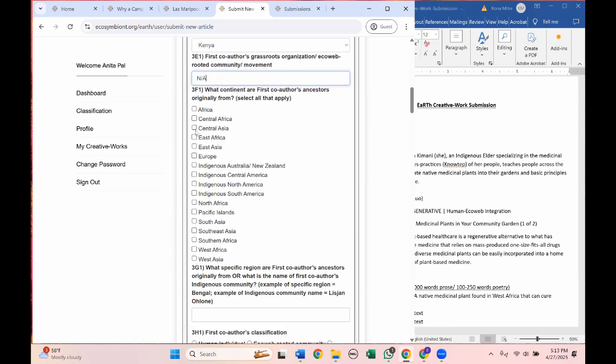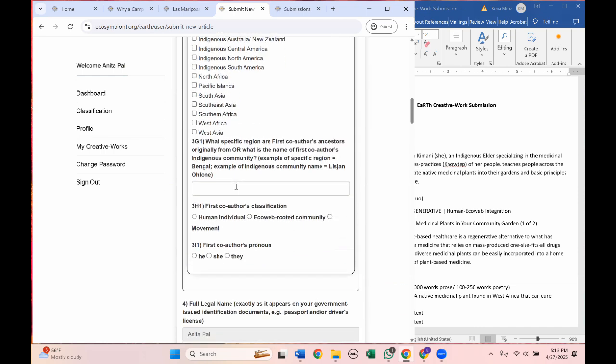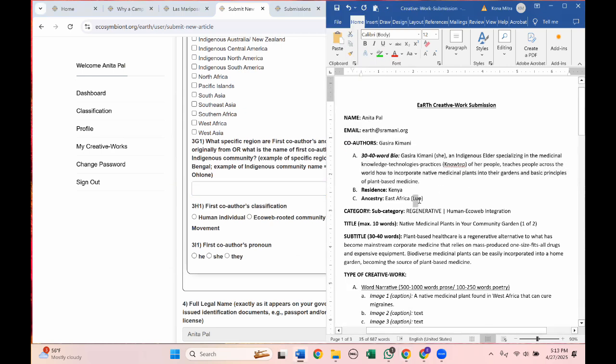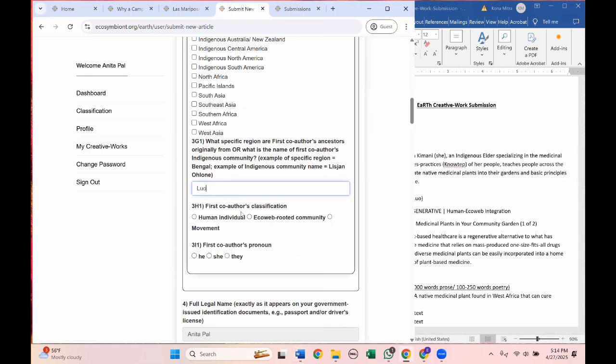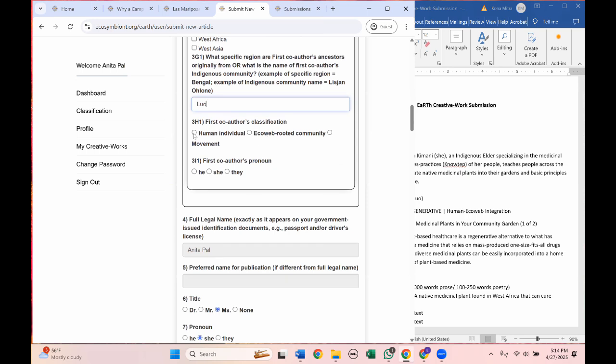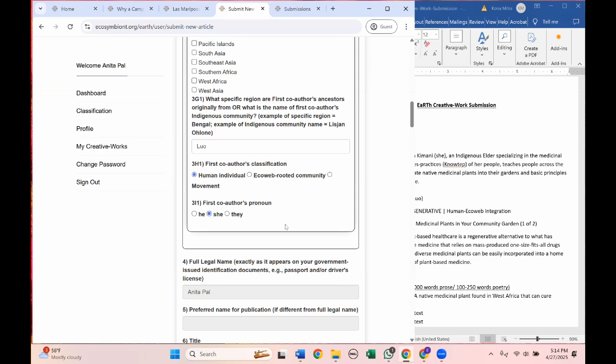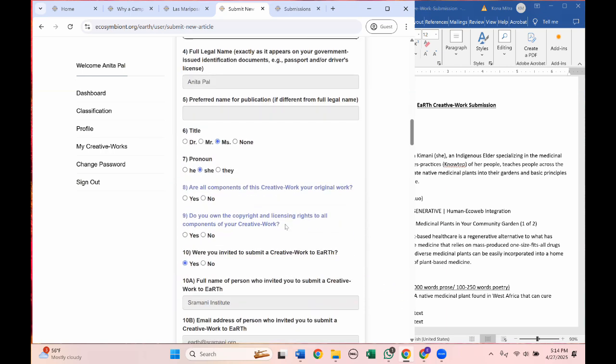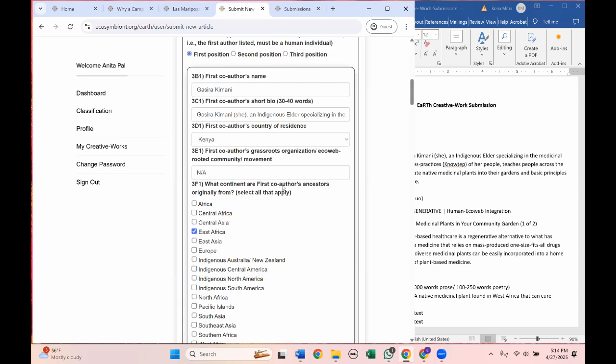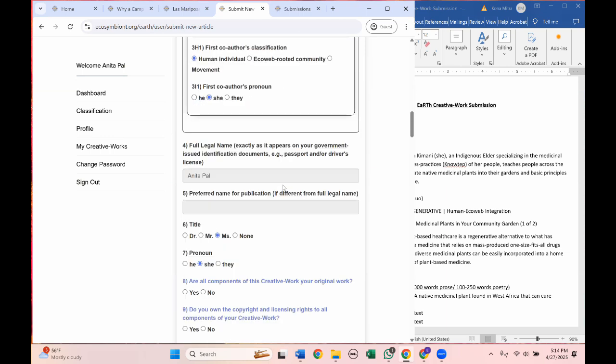What is the ancestral eco-web of this person? She is from Kenya, so we will select East Africa, and then she belongs to the Luo tribe, so we will select Luo. The author is a human individual. Here, your co-author can be a community or a movement, but in this case, she happens to be a human individual. And then here is your co-author's pronoun. So we have filled out the co-author information.